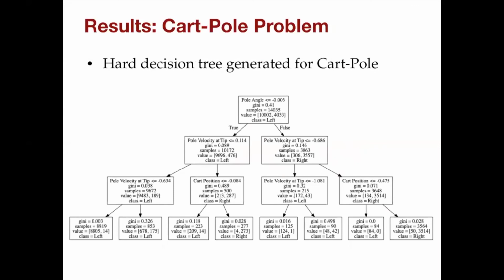This is the picture of a hard tree that would describe a policy, a hard tree policy. For this task, notice that the decisions are made based on individual state attributes. So for example, the first decision is made based on whether the pole is tipping to the left or right, positive or negative, and subsequent decisions are also made based on, for example, velocity or position of the cart.